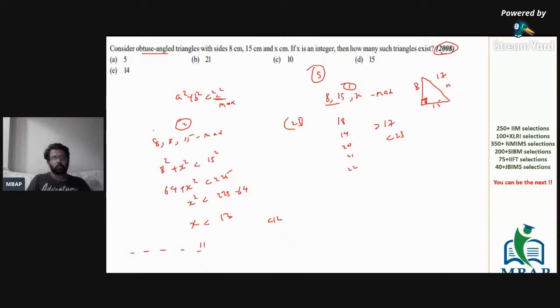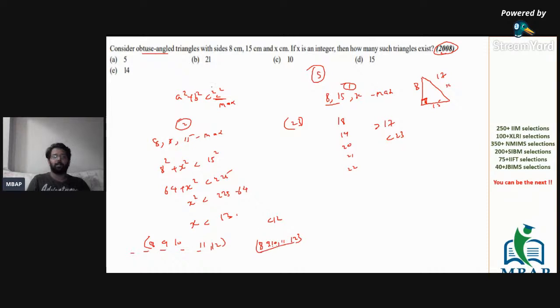11 के साथ साथ, so it's 12 point something, so 12 will also come. The set of values which is going to be possible here is going to be 8, 9, 10, 11 and 12. These are the values which are possible. Now 8 plus 7 is 15. I want sum of two sides should be more than the third side. So the first value of x itself is going to start from 8. So we are looking at all the values from 8 to 12. So 8, 9, 10, 11, 12.